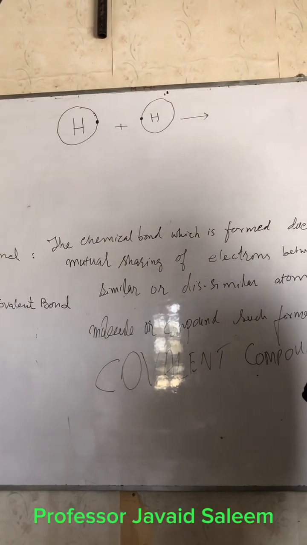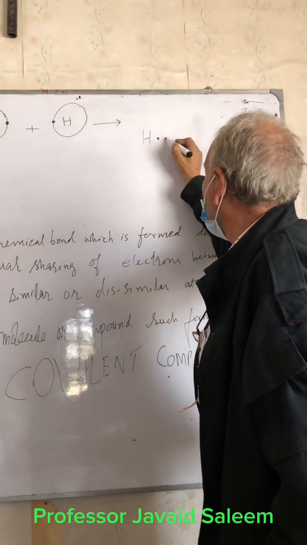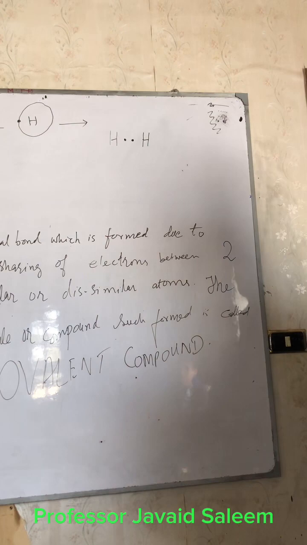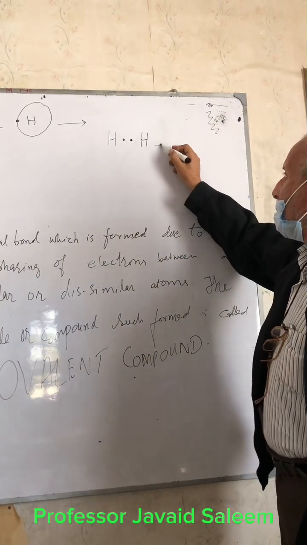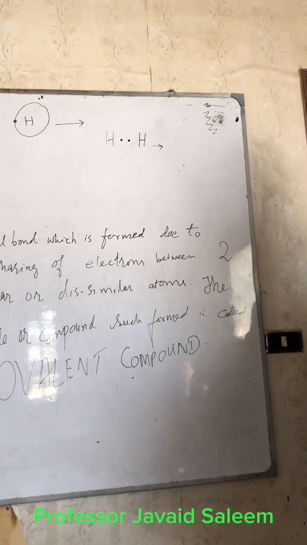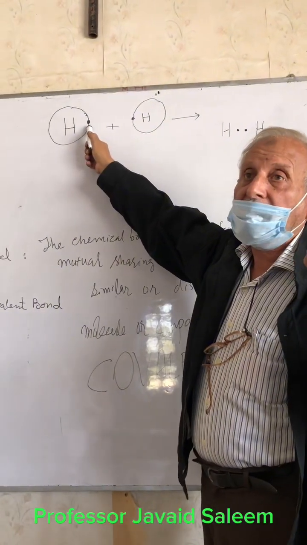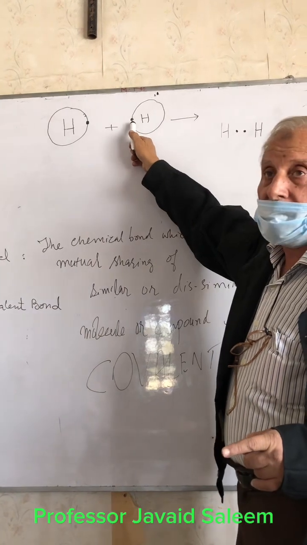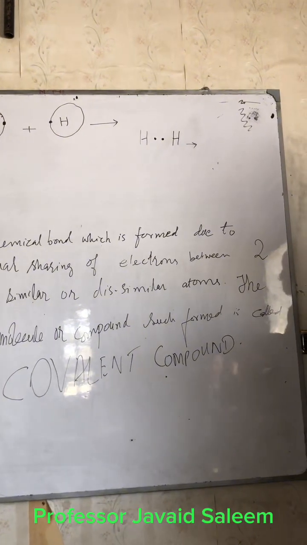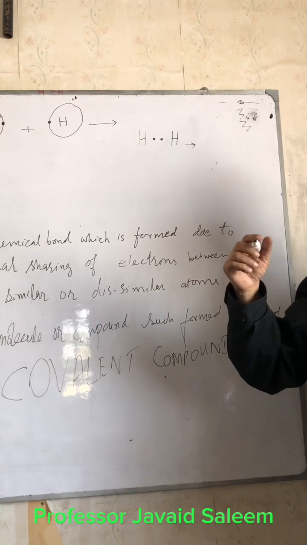So mutual sharing will result in the making of a covalent bond. The atoms come closer and mutually share the single unpaired electron. Here is one unpaired electron, and the other atom also has one unpaired electron. As you know, the tendency of all atoms in the world is the same, with one exception, hydrogen.